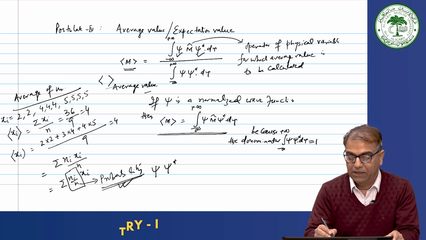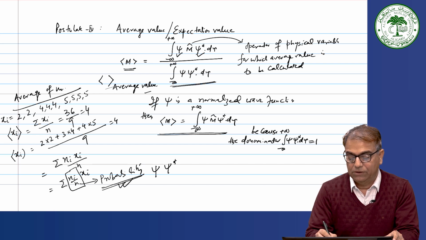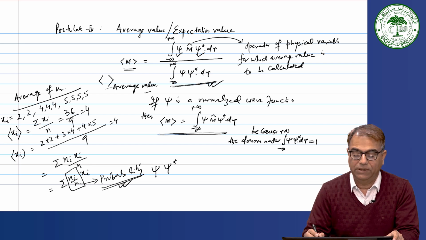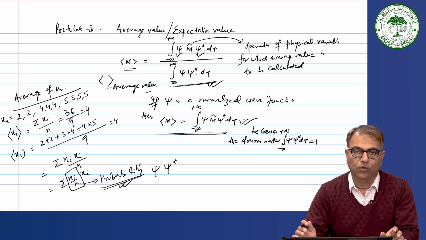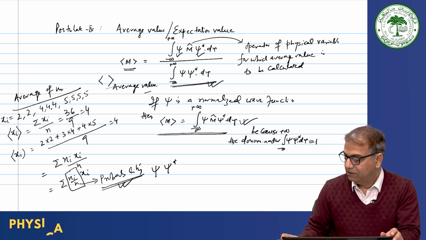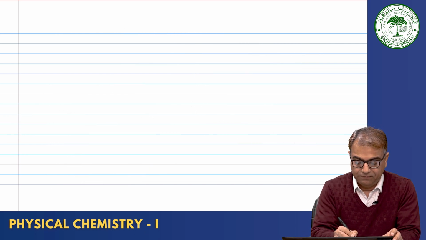The only thing is that if the wave function is not normalized, then also you can find out the average value, but you will have to keep this denominator. Otherwise, if the wave function is normalized, you can omit this denominator, you can calculate it from this equation itself. Okay. So, this is your postulate number 4. Then comes the next postulate, that is the last postulate, postulate number 5.